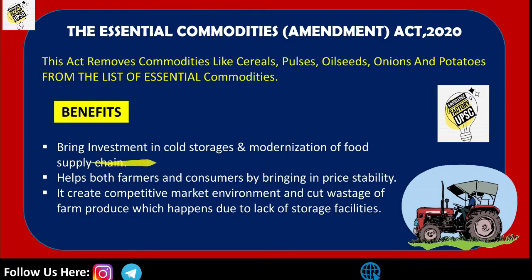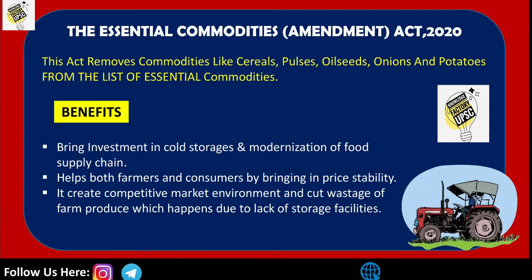It brings investment in cold storage and modernization of the food supply chain. So here large investment in cold storage and modernization of the food supply chain by the private sectors is happening. And the second one is it helps both the farmers and the consumers by bringing in price stability. So here other essential commodity farmers were provided with price stability. And the third feature is that it creates a competitive market environment, and cuts the wastage of farm produce which happened due to the lack of storage facilities.